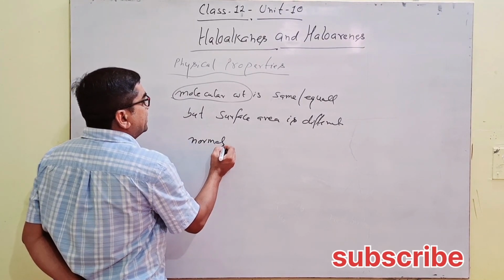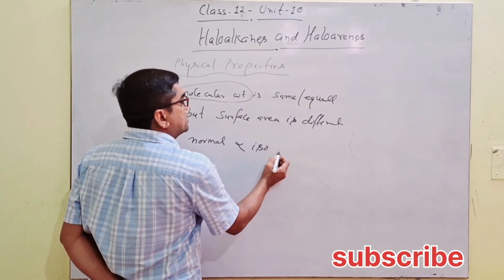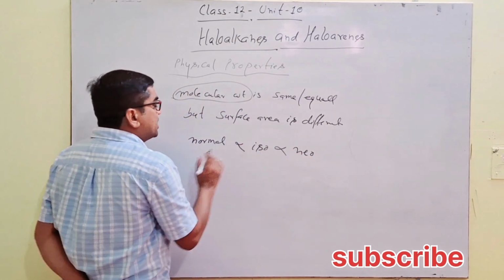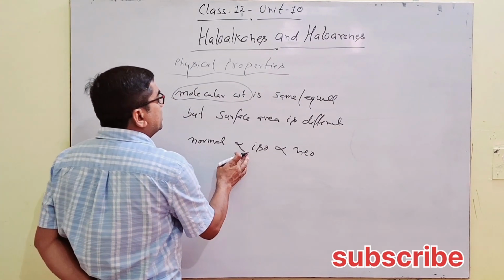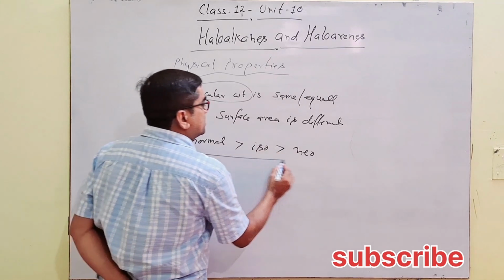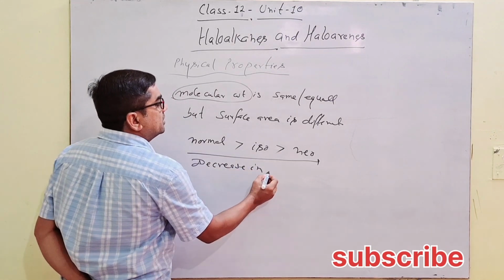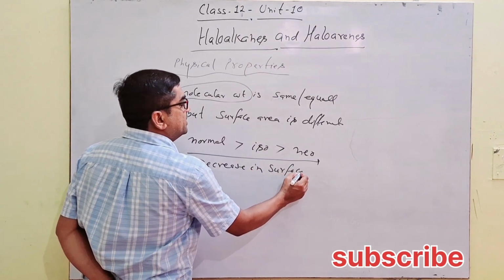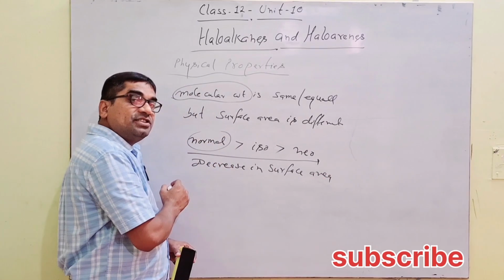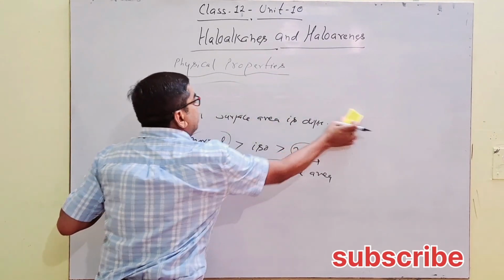The normal structure of an organic compound is greater in surface area than iso, and iso is greater in surface area than neo. This means the higher the branching, the more the surface area decreases. So here, normal is greater than iso, greater than neo. This is the decrease in surface area. The highest surface area will be of the normal straight chain and the least surface area will be of neo.